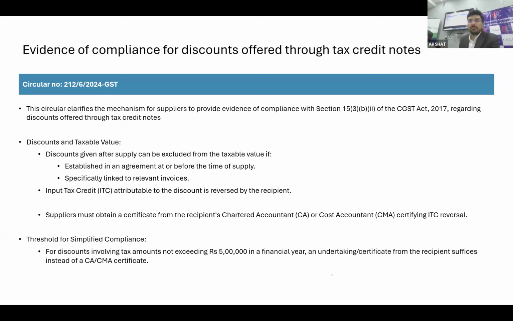The only point so far as the post supply discount is concerned, we have seen during the GST assessment that there is a scope defined under section 34 on what basis you can raise the GST credit note. Otherwise, you need to raise the commercial credit note. That has been extensively discussed under circular 92 as well.